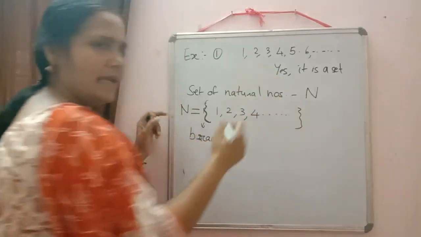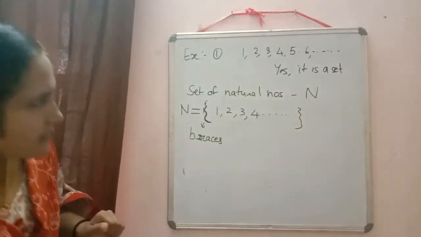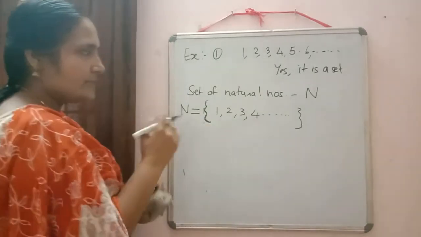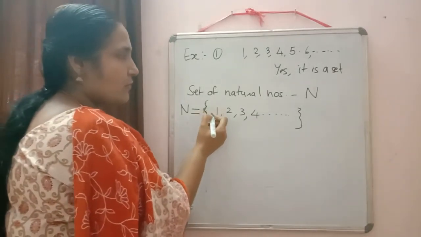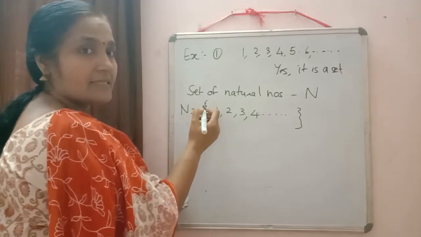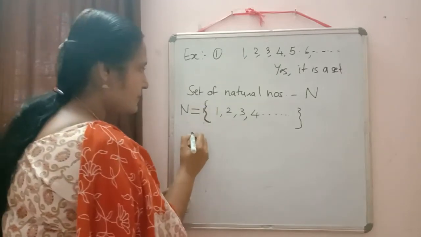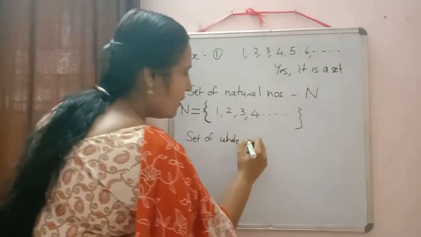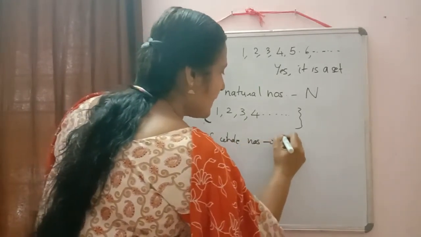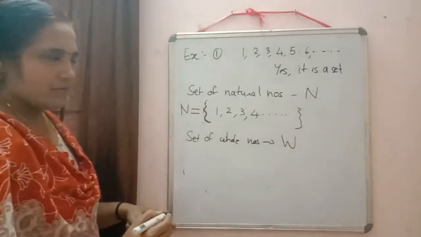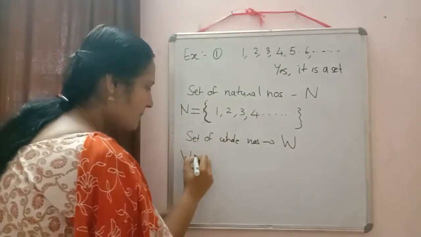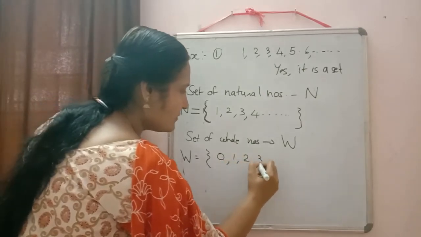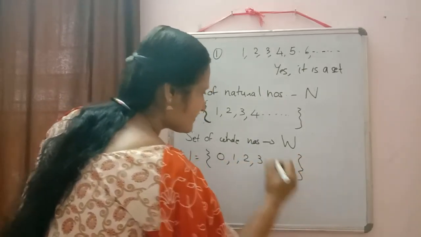It is infinite. So first, the set of natural numbers. Then second, if I include 0 in the natural numbers, that will be the set of whole numbers. Next write down, set of whole numbers is denoted by the letter W. So here you can write W is equal to 0, 1, 2, 3, etc.